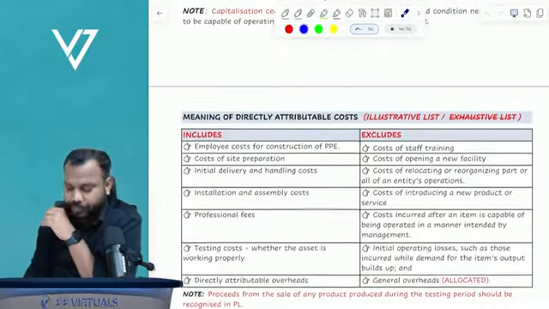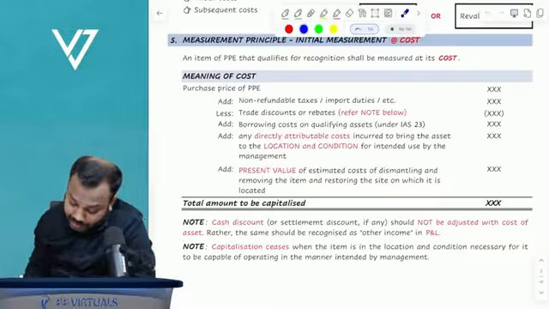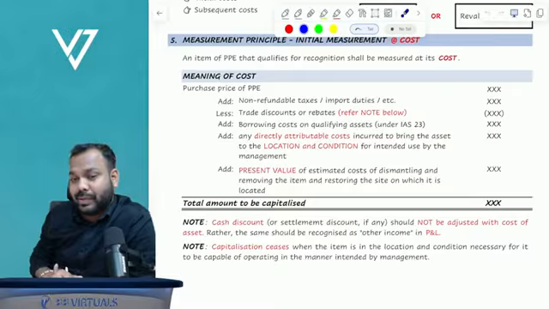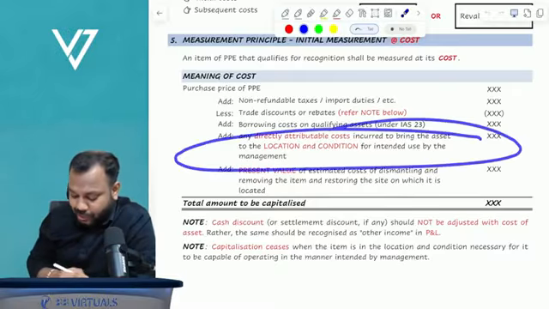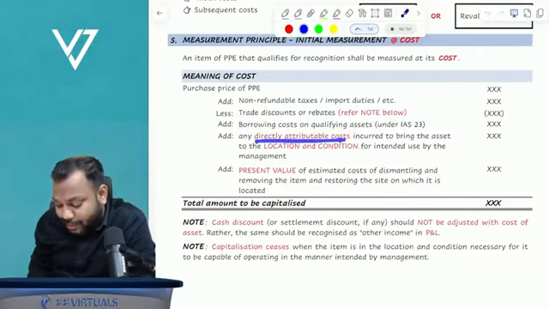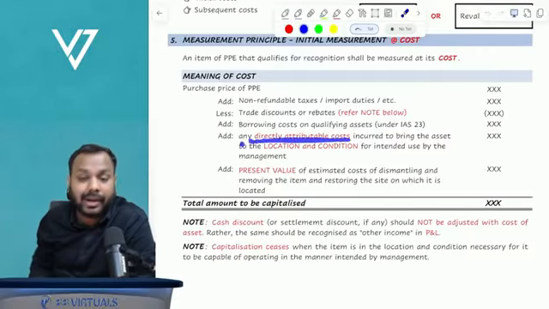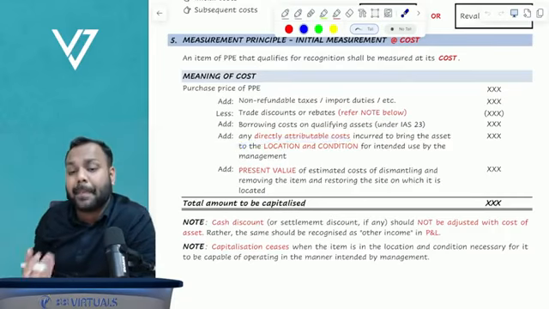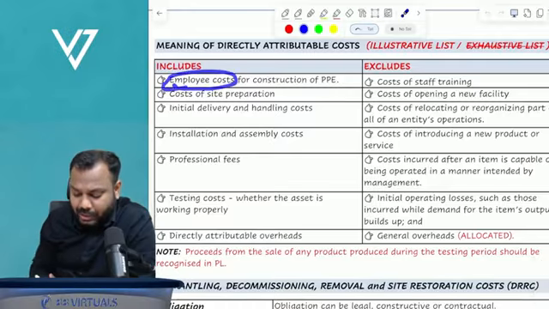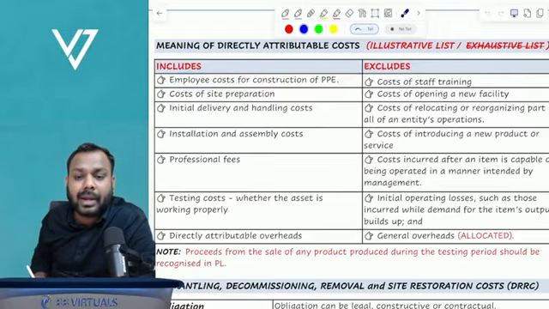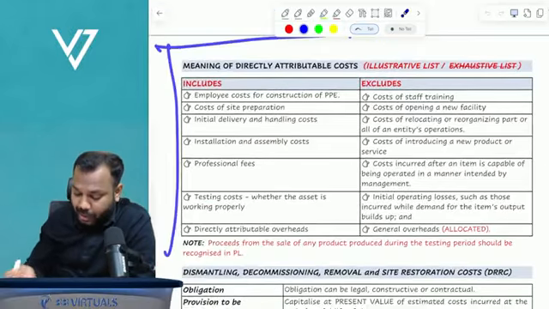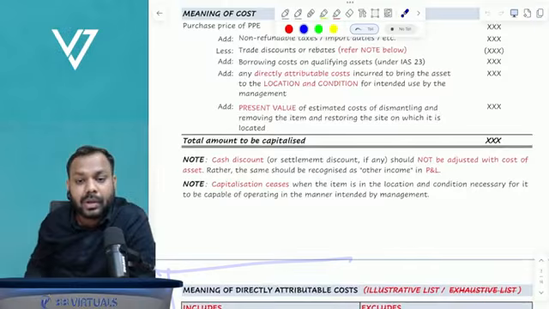Okay, now come to directly attributable cost. The standard has been so considerate for you guys. The standard gives you the inclusions and exclusions for these directly attributable costs, and examples are given. What are the examples given? See here: employee cost for the construction of property, plant and equipment. Okay, now Sakshi has a query here. Before starting this topic, let me discuss the query of Sakshi.